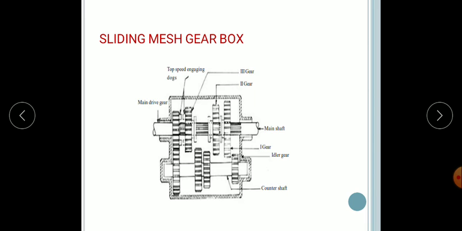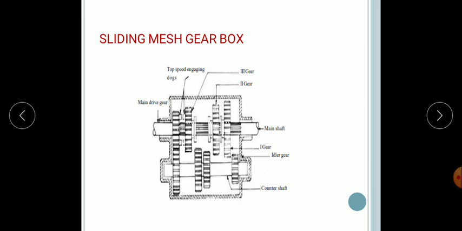So here it derives its name from the fact that meshing of the gear takes place by sliding of the gears on each other. This is the oldest and simplest form of the gearbox.